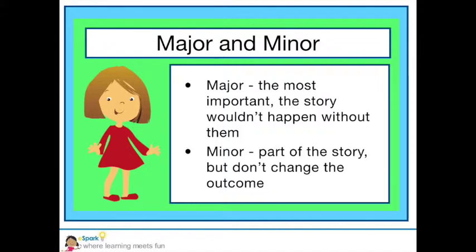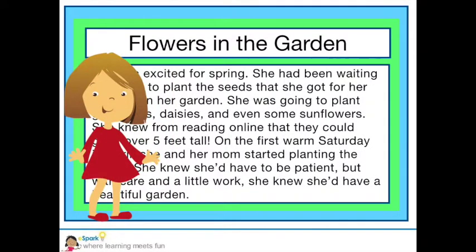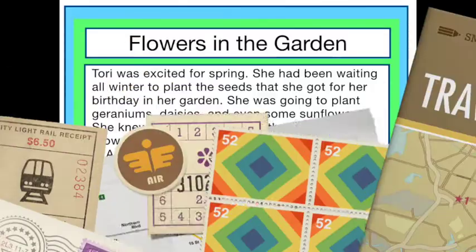Something that's major means the story can't happen the same way if it's removed from the story. And something that's minor might add interest, but without that detail, the story doesn't change. Let's practice. This is a story called Flowers in the Garden. Follow along as I read.